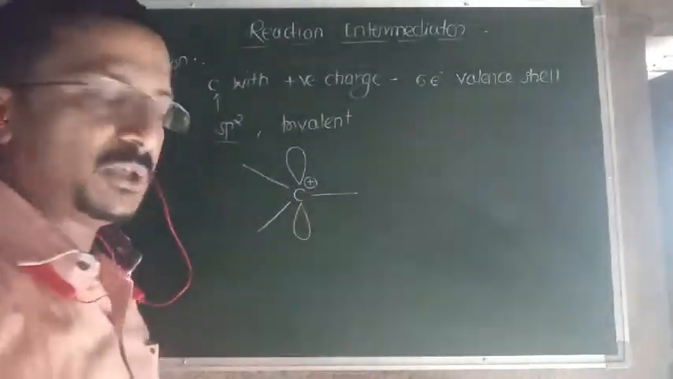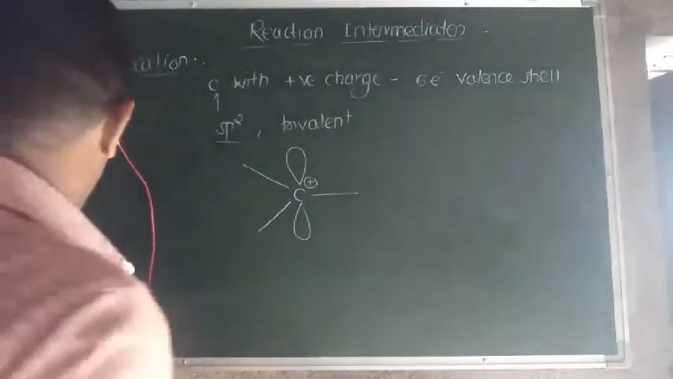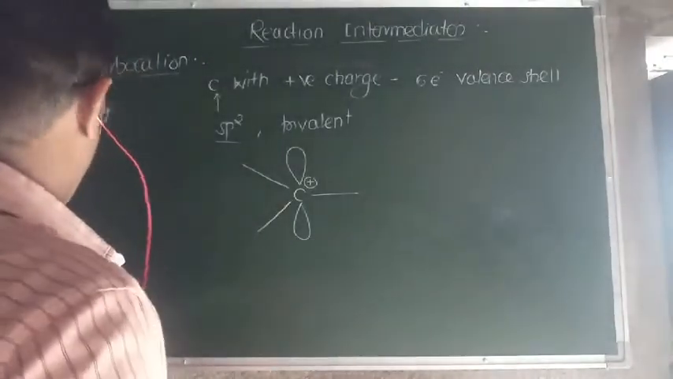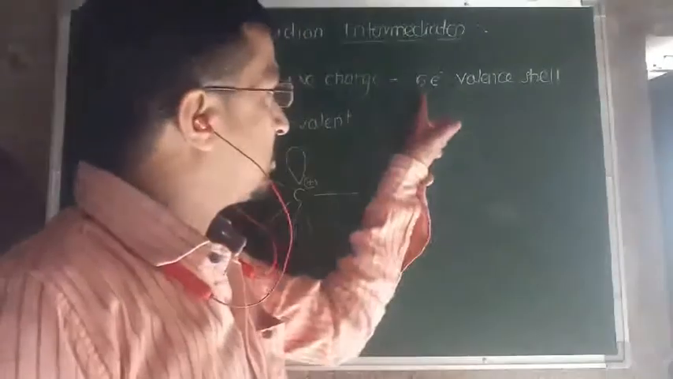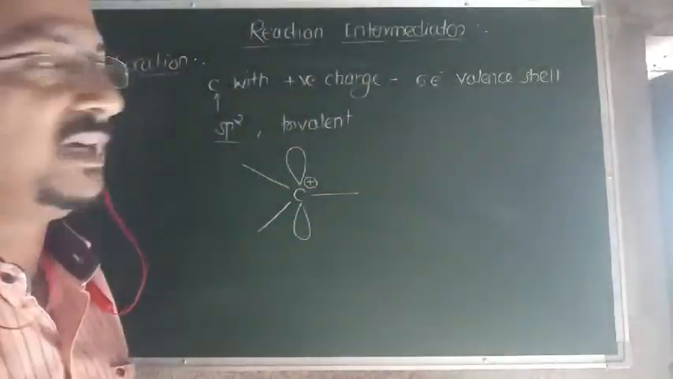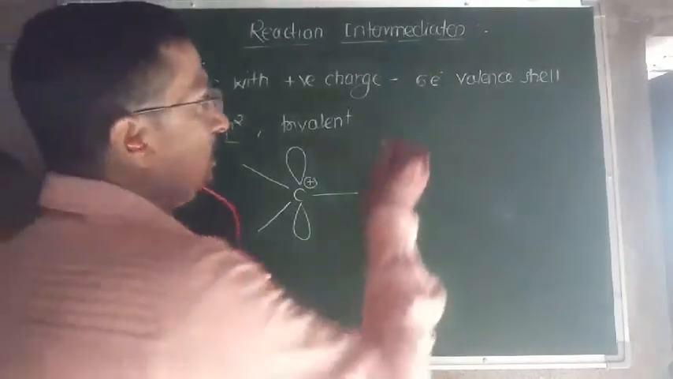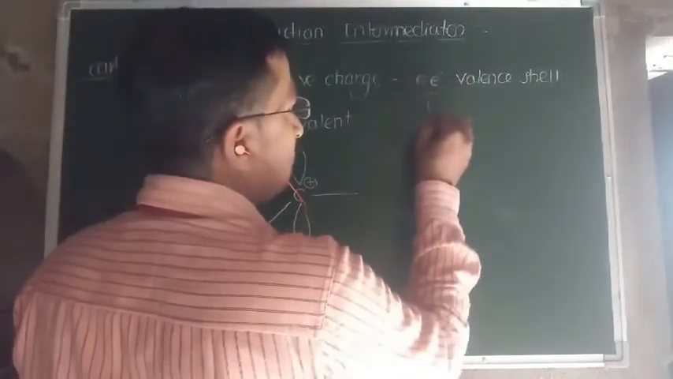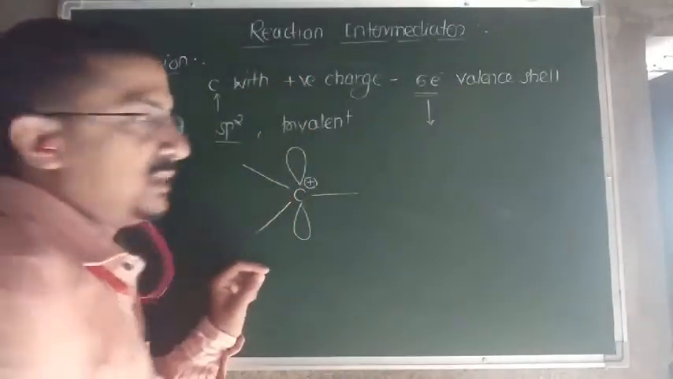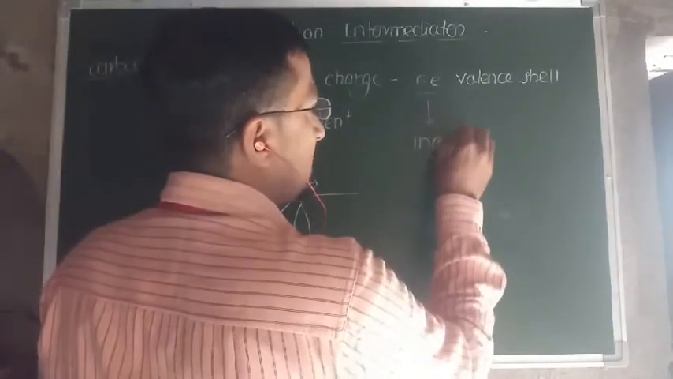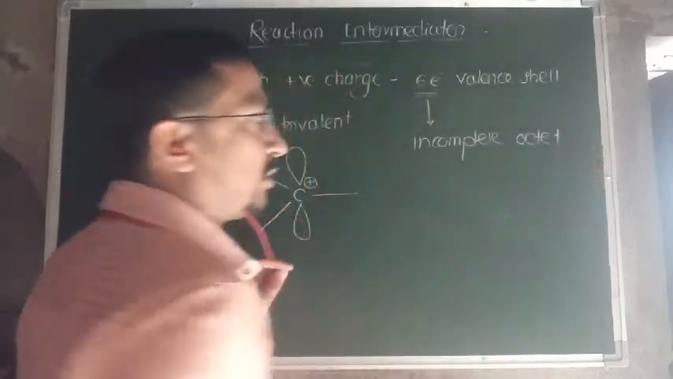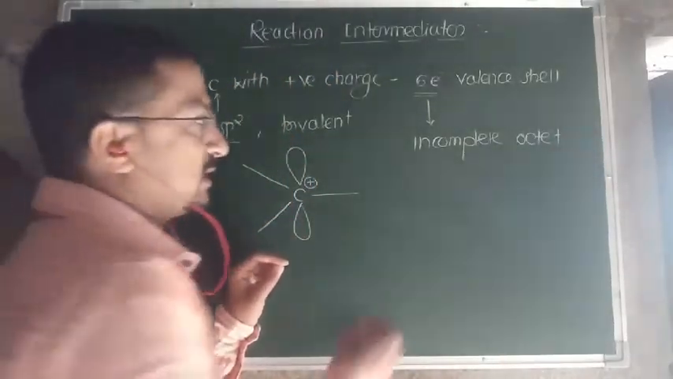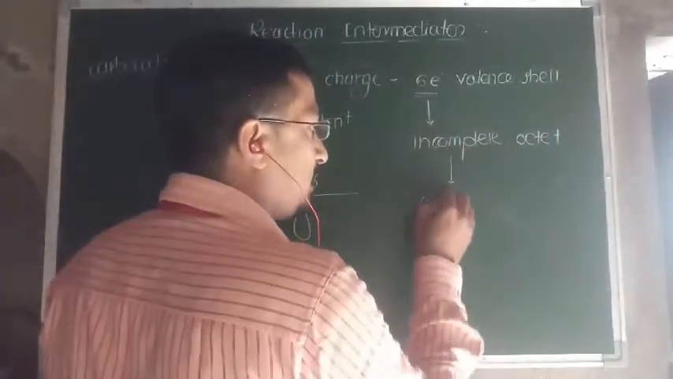This carbon atom is in the sp2 hybridized state, remember. So this is the carbocation. It is with positive charge, 6 electrons in its valence shell, sp2 hybridized and trivalent in nature, isn't it? Now there are 6 electrons in the outermost shell, that is the valence shell, in the sense it has an incomplete octet. And as it has an incomplete octet, it tries to complete its octet.